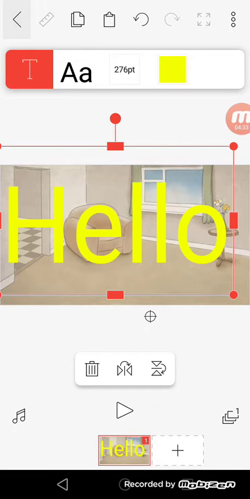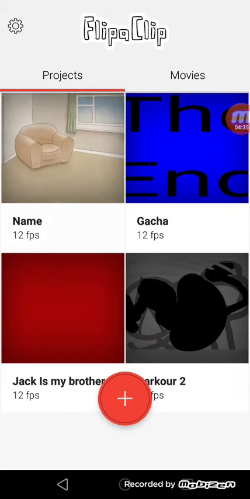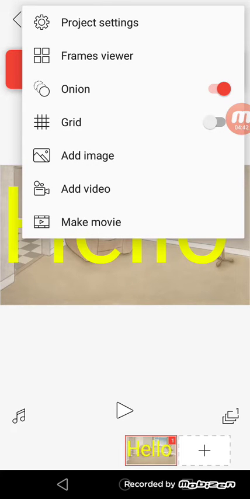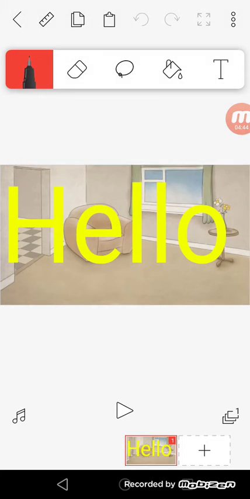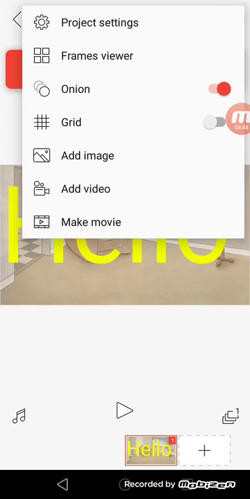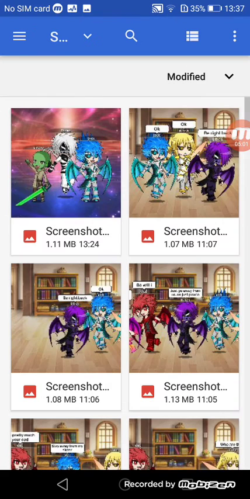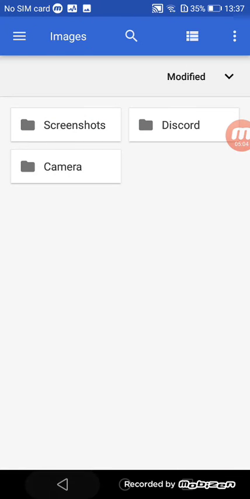Okay, we're getting a start now. You can click on projects to go on them. If you're done with your project, you just tap make movie after you click these 3 dots. Click them, then all this will come on. Don't need to worry about these, just worry about these 3. And yeah, you're done, pretty much.